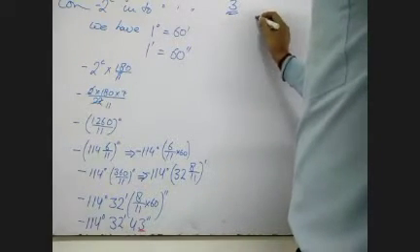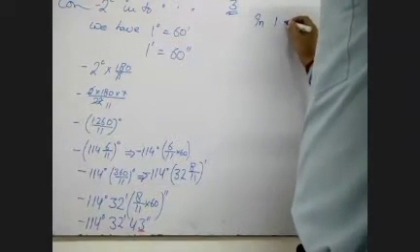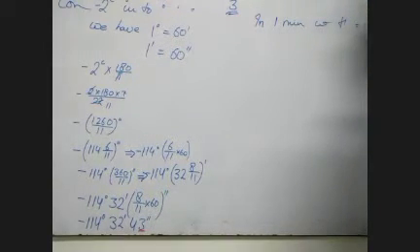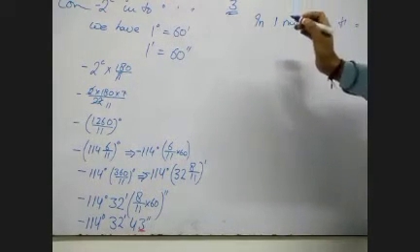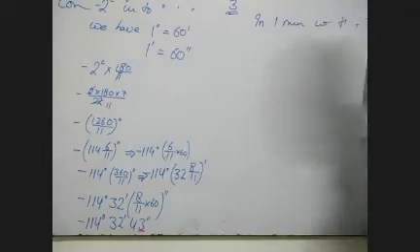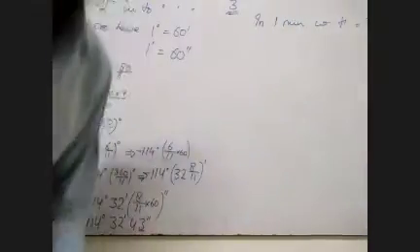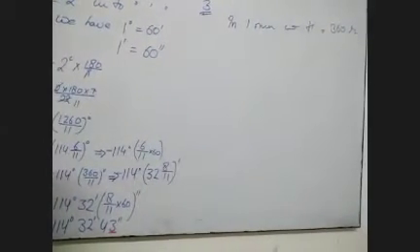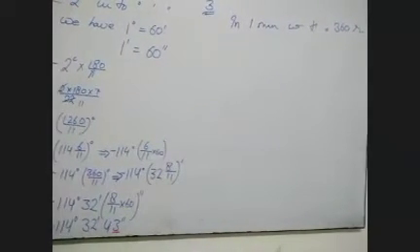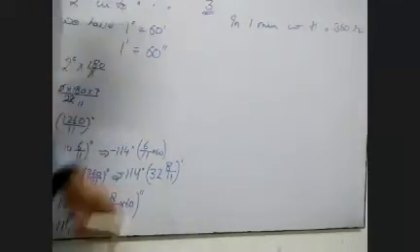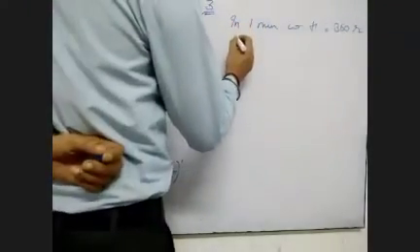So in 1 minute, the wheel turns 360 revolutions. In one particular minute, the wheel is taking 360 revolutions. 1 minute equals 60 seconds.